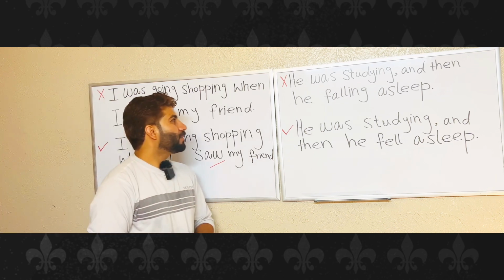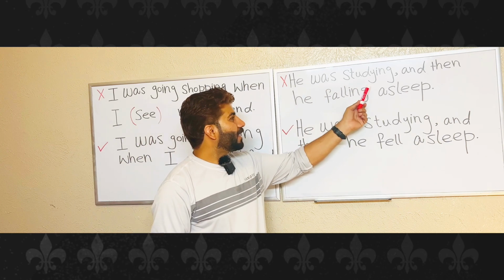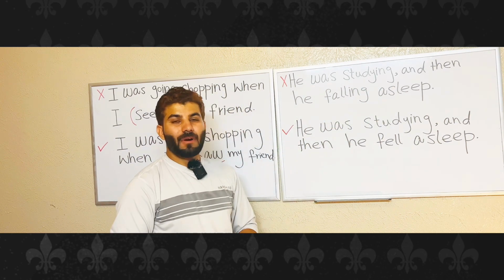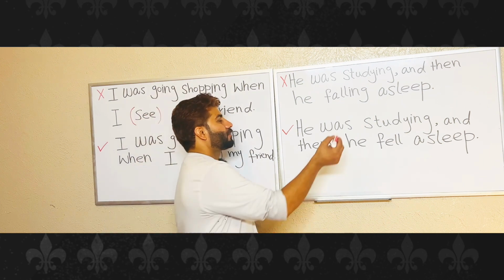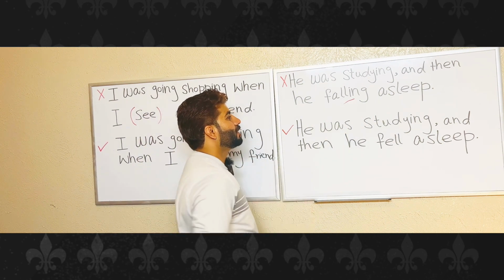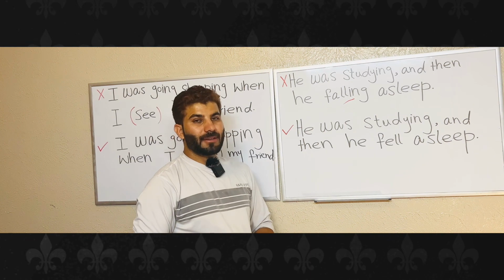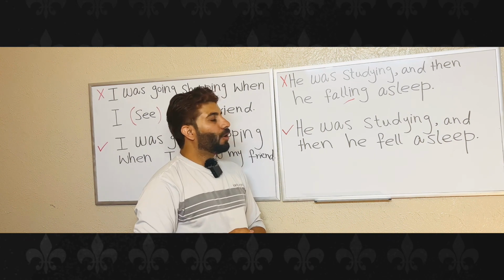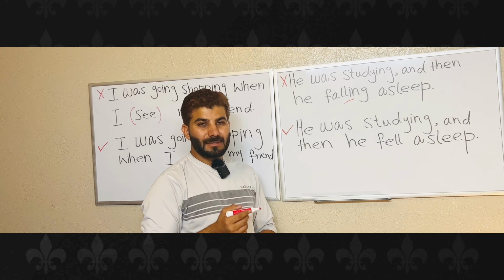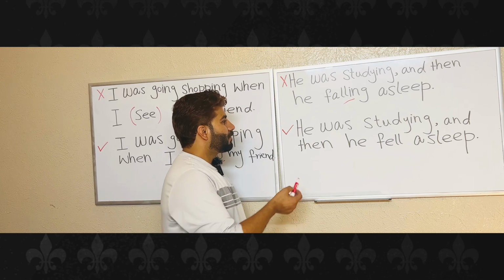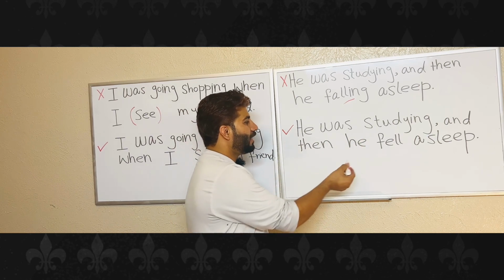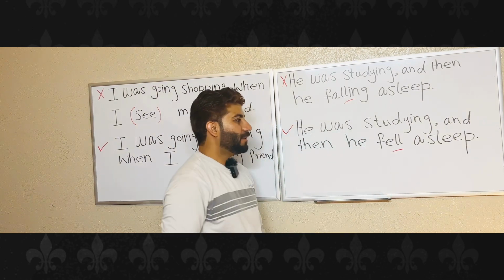Another example, he was studying and then he falling asleep. So falling asleep, this is a continuous form. We cannot use continuous tense after the past continuous. We will use the past simple tense. For example, he was studying and then he fell asleep.